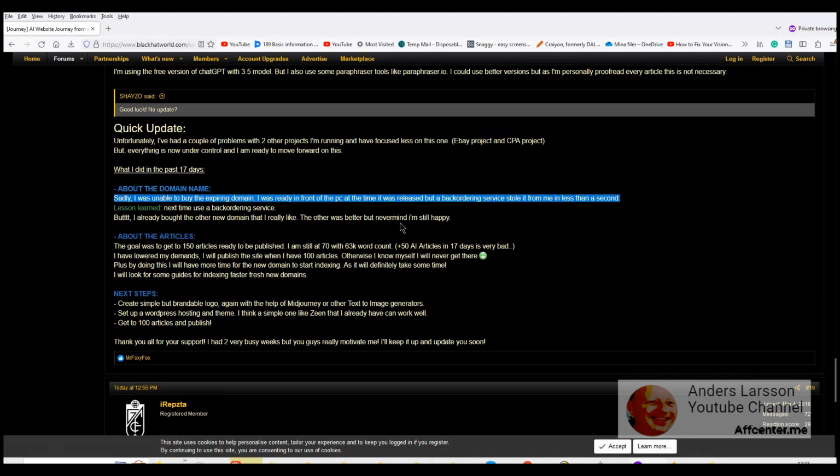He bought a new domain, but if you buy a new domain, then you don't have the backlinks. So I guess it will take a longer time. But I think Google knows when a new owner is taking an old domain. And I actually don't know what Google does when this happens, if there is any penalty involved.